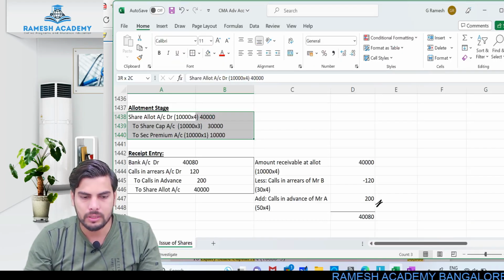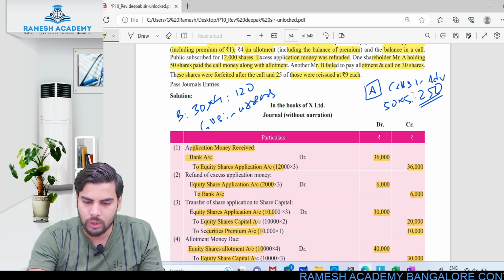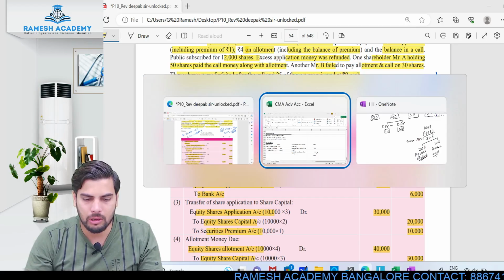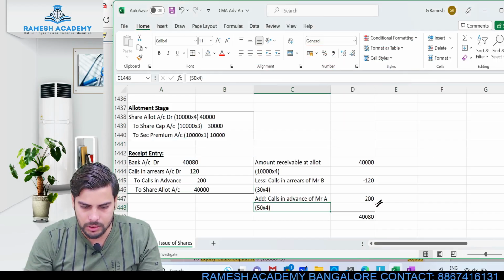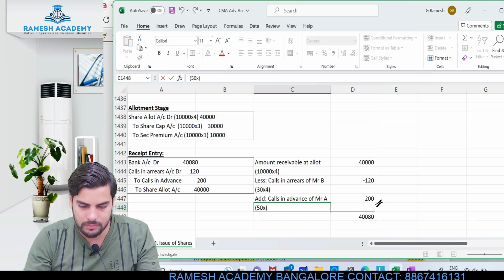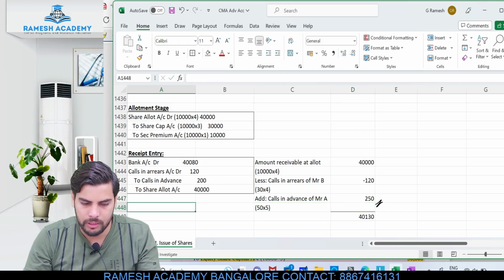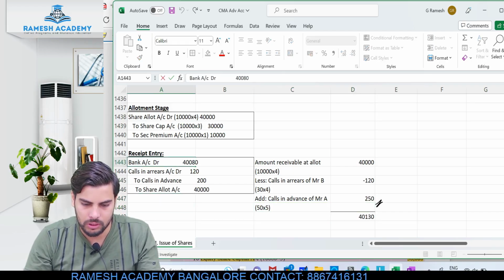Okay guys, look at this. How much is the calls in advance which we wrote over here? It is 250, right? Correct? Because first and final call money was 5, but here we wrote it as 4. Okay, so I'll just change this. This would be 5. So technically 250 is the amount what we'll be receiving, okay, in advance. Okay, so this would be 40,130.